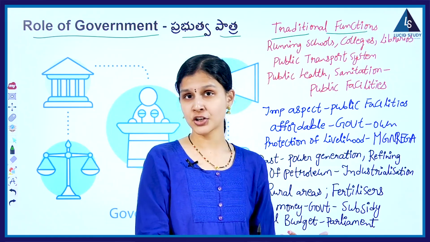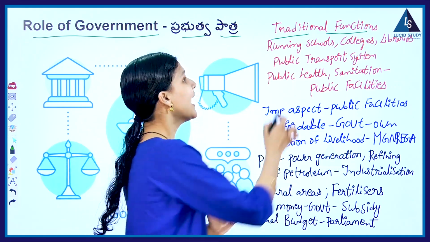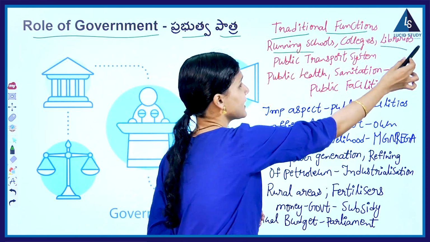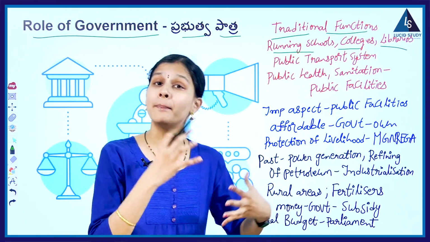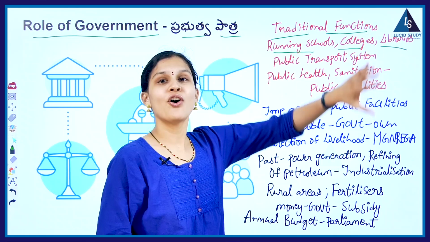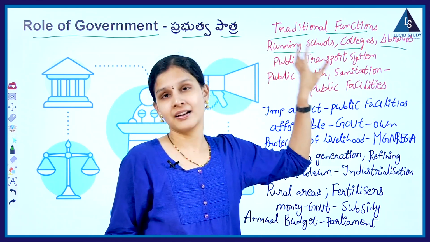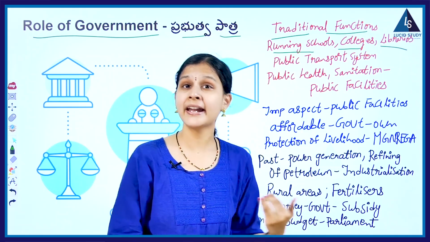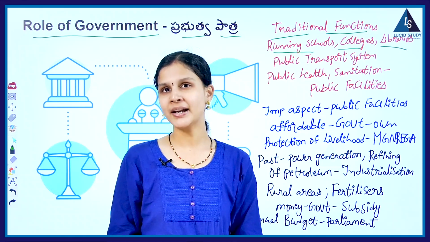Apart from these functions, government also has the responsibility of running schools, colleges, libraries, post offices, and various types of public transport, etc. All these have to be established, maintained and taken care of by government only.